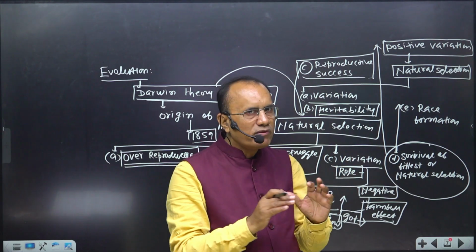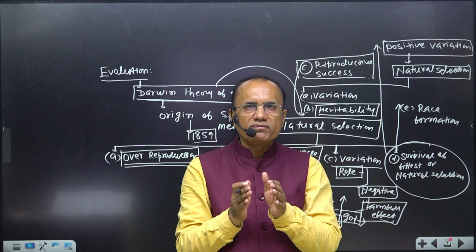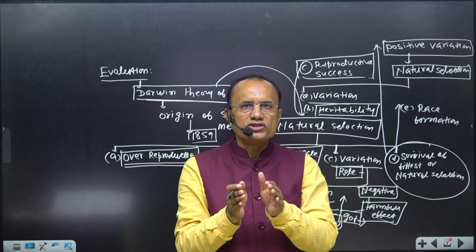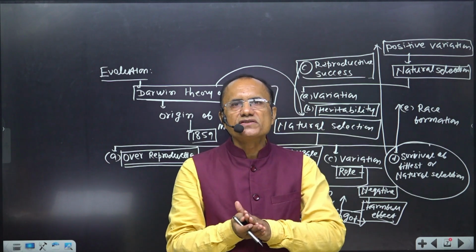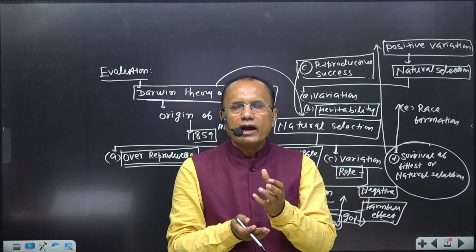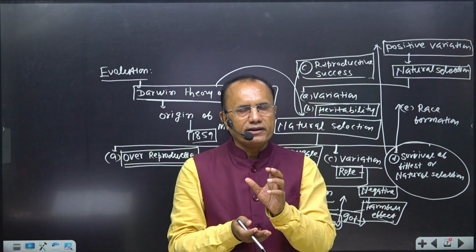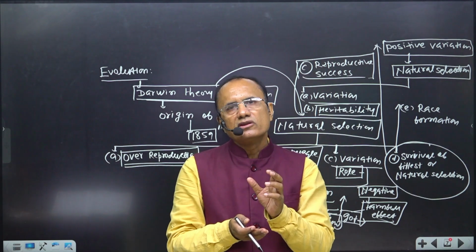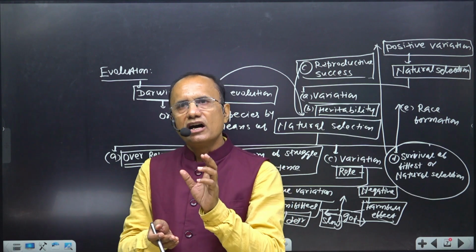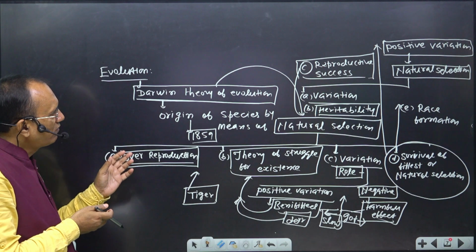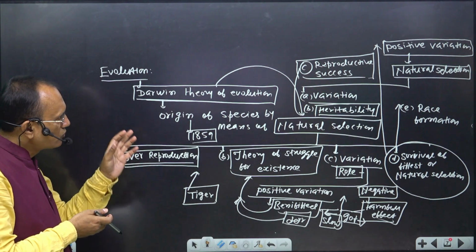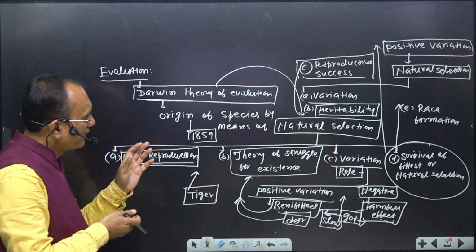And through accumulation of positive variation from generation to generation through the course of natural selection, a new race is formed and therefore evolution happens. That was the theory proposed by Charles Darwin in his famous work, the Theory of Natural Selection. So you should explain that.